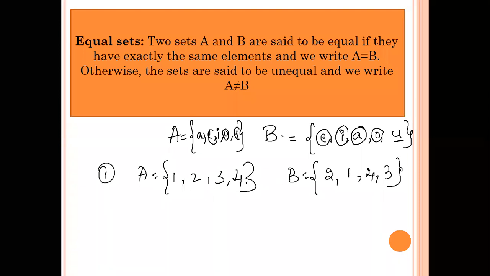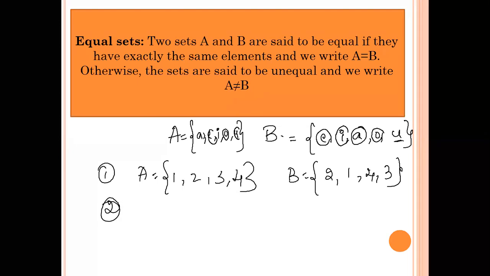Whether A and B are equal sets? Those are equal sets. Okay, so I'll give one more example.